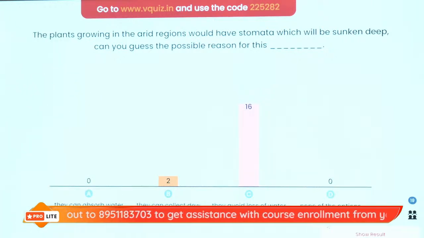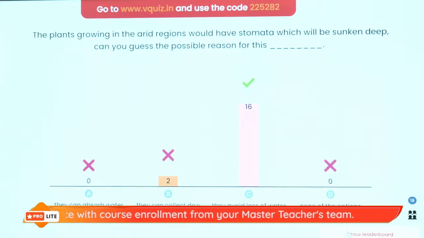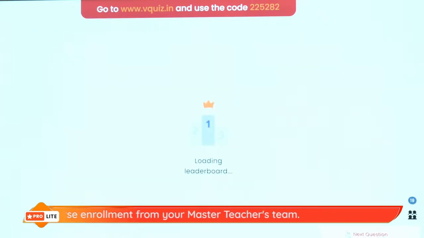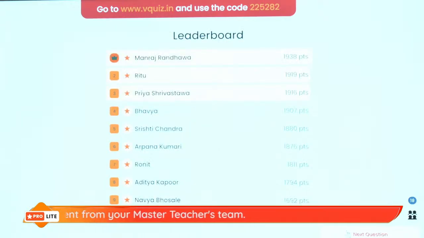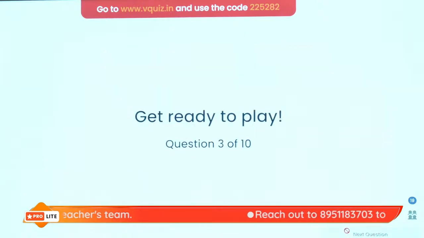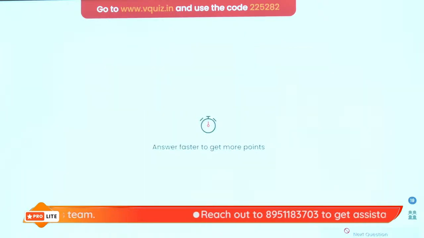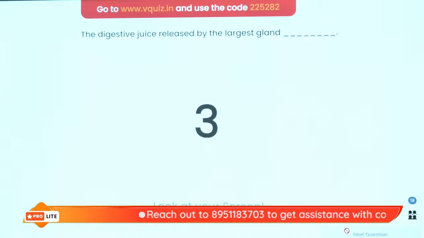And with this we move on to the next question. So the answer to this is definitely C, and on the superboard we have the superstars. That is your Manraj, Ritu, Priya, Bhavya, Srishti, Arpana, Ronit, Aditya, Navya, and Keshav. But looking at question number 3, absolutely free on your screen.